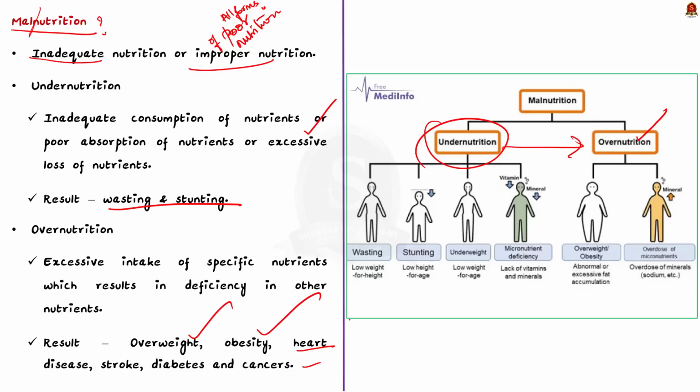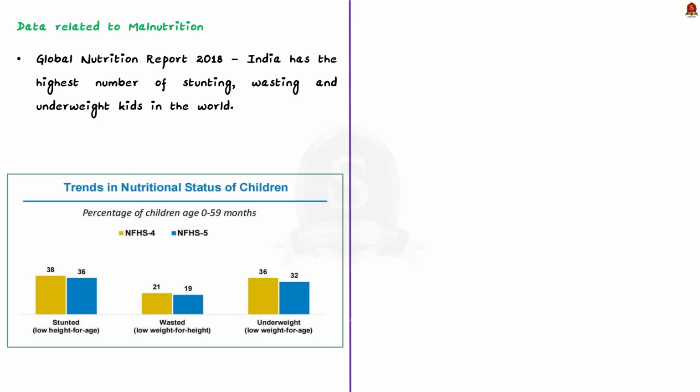This is about malnutrition. Now, what about the prevalence of malnutrition in India? See, as per the recent report of NFHS 5 2019-21, the nutrition indicators for children under 5 years have improved as compared with NFHS 4 2015-16. Stunting has reduced from 38.4% to 35.5%. Wasting has reduced from 21% to 19.3%. And underweight prevalence has reduced from 35.8% to 32.1%.